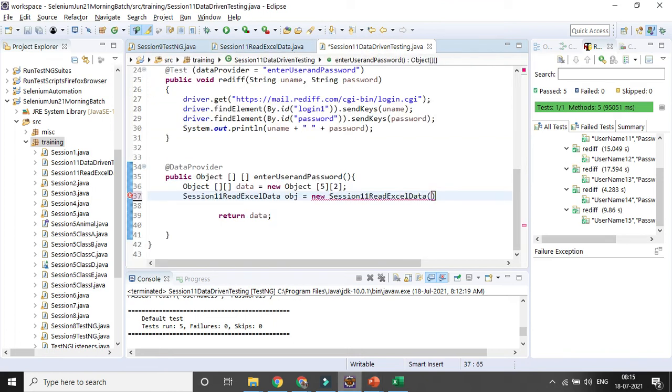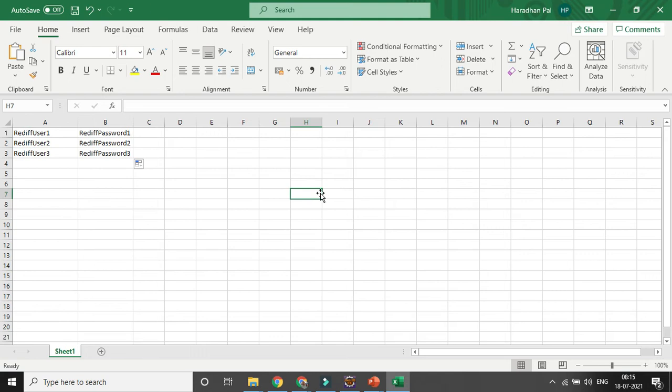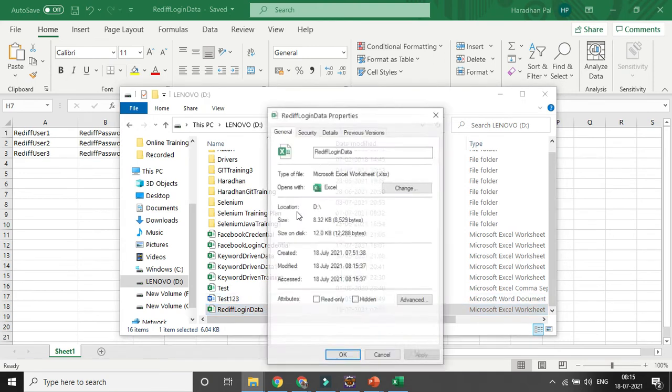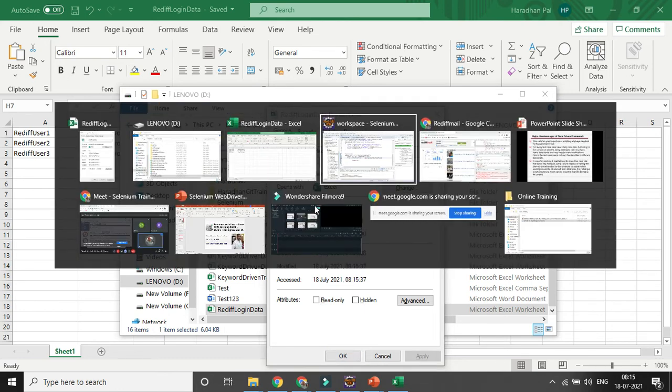What is the path for the Excel sheet? This is the Excel sheet I have created in my D drive. Right click here, click on Properties, and you can get the path here. This is the path, D drive. So you can give the path as D drive here.